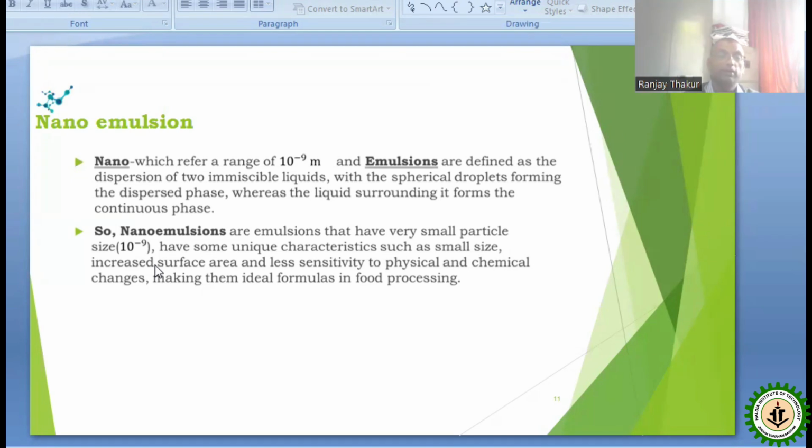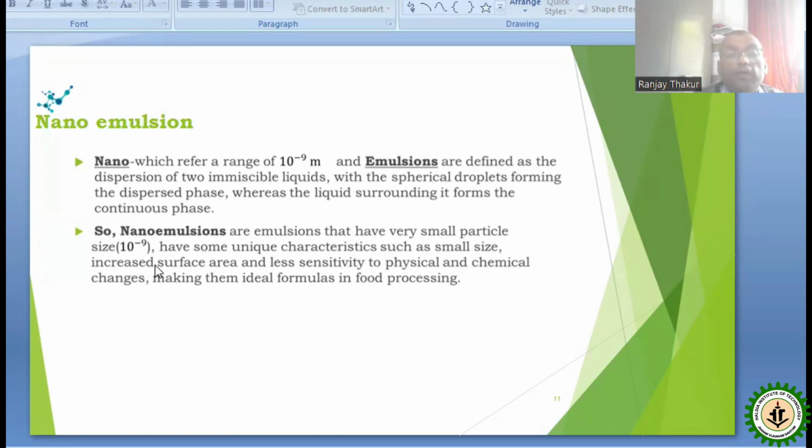As these emulsions are a mixture of two immiscible liquids, one liquid is used in a small amount, which is called the dispersed phase, and the other is in excess amount, which is called the continuous phase, or the dispersion medium.